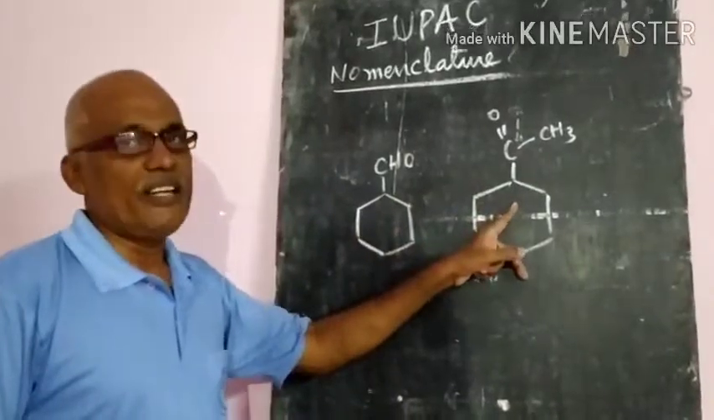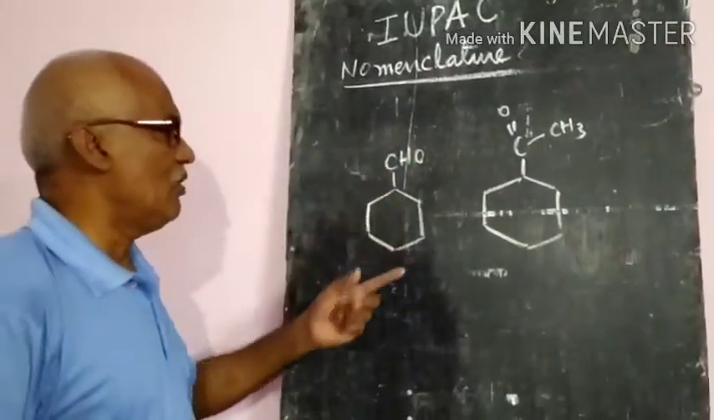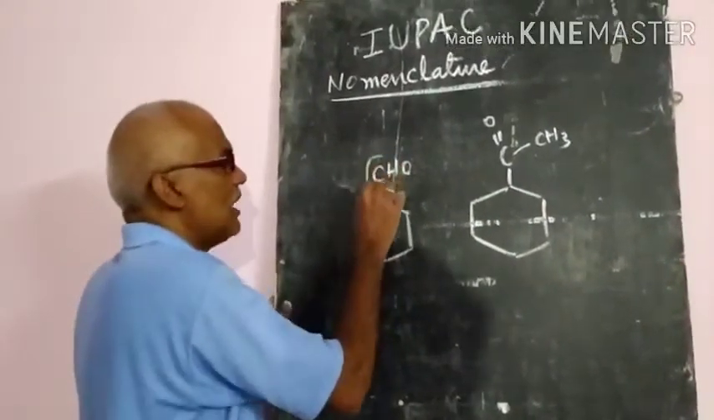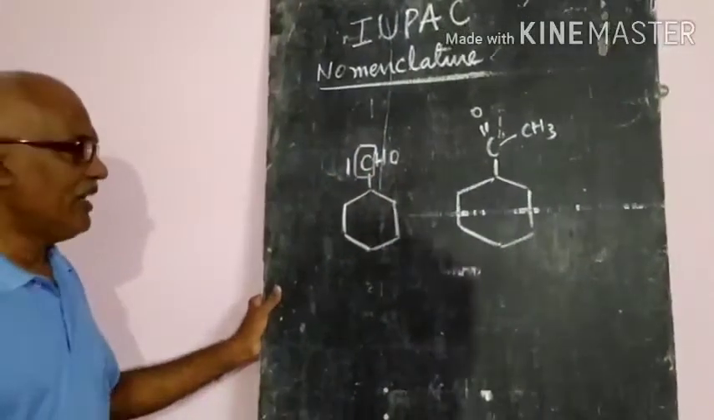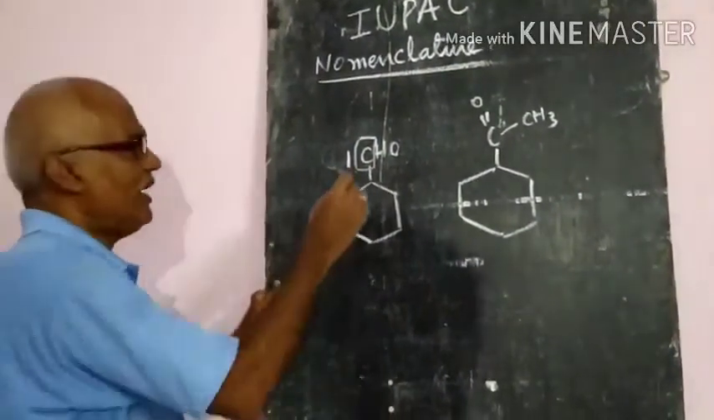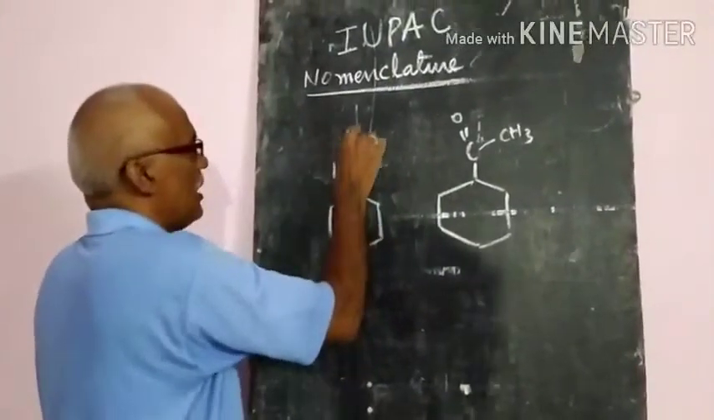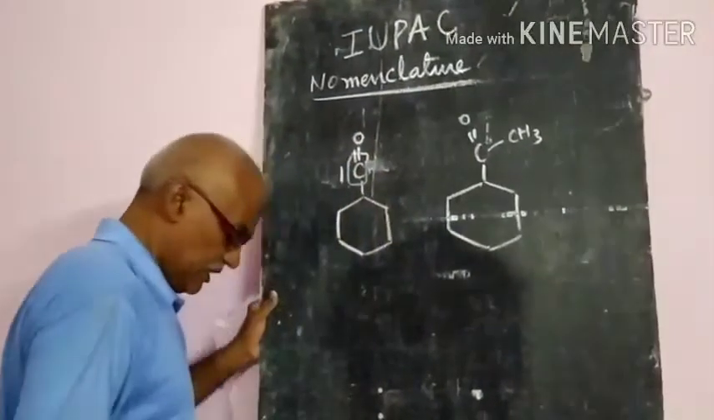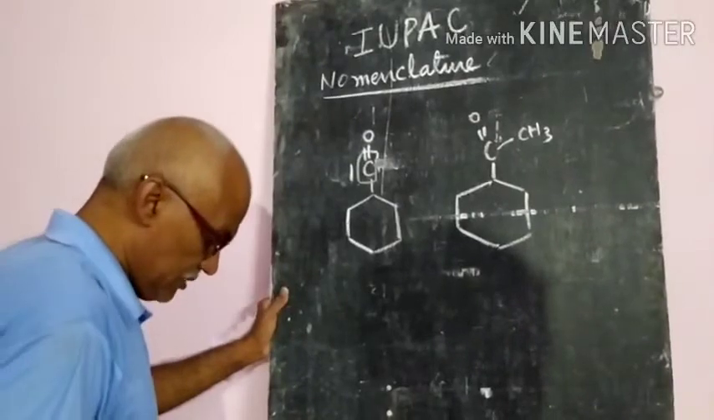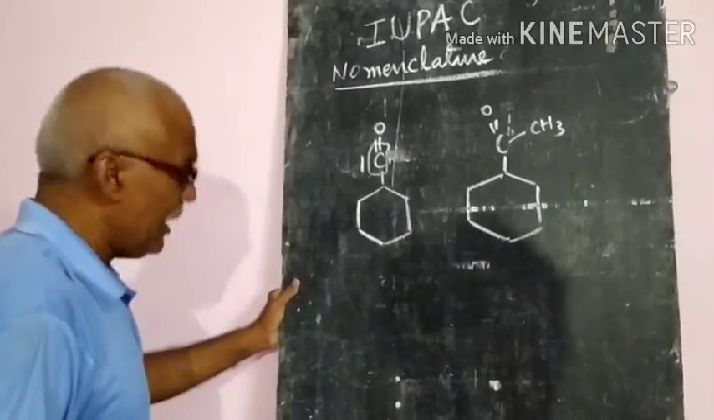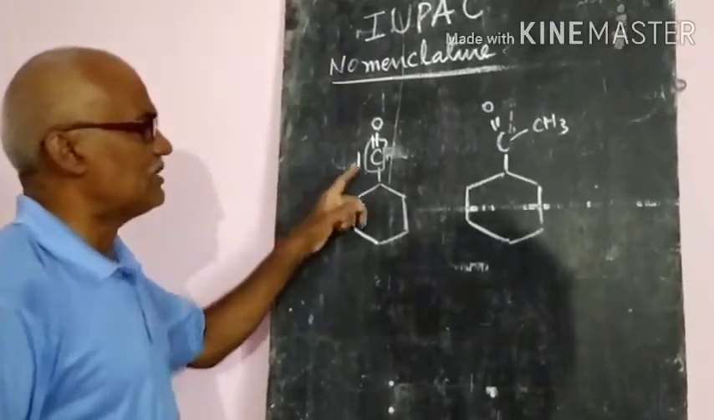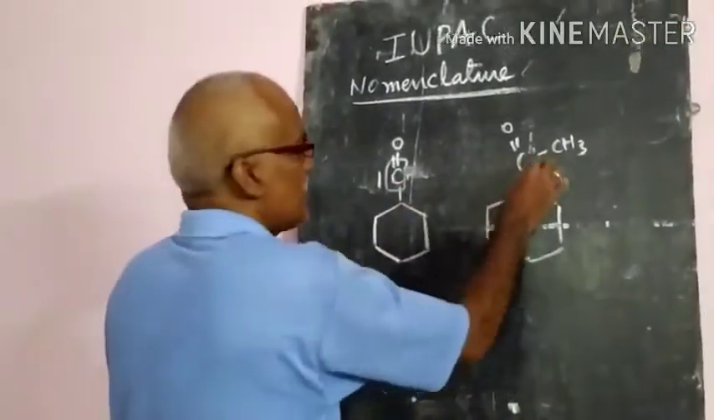This is also cyclohexane. Whenever we are writing this, this carbon atom we will take as the 1. Where the aldehyde group or carbonyl carbon atom is there, that is taken as the number 1. In cyclo compounds, numbering starts from the ketone carbon as 1 or the aldehyde carbon as 1. So this is the first carbon.